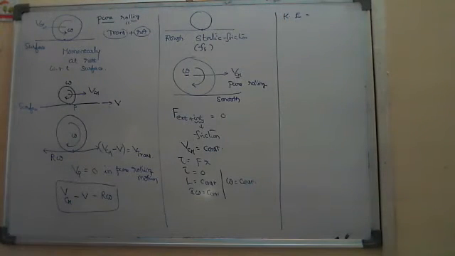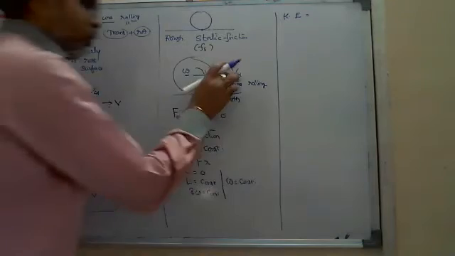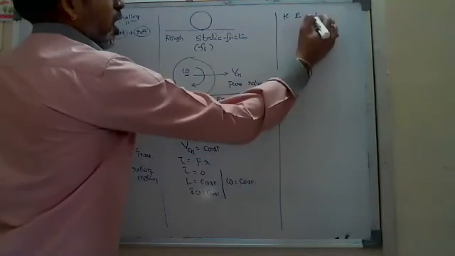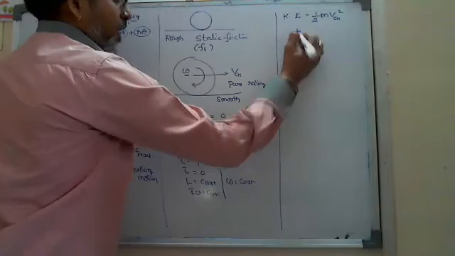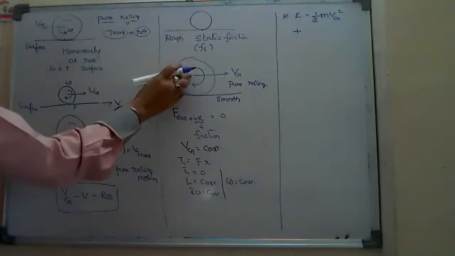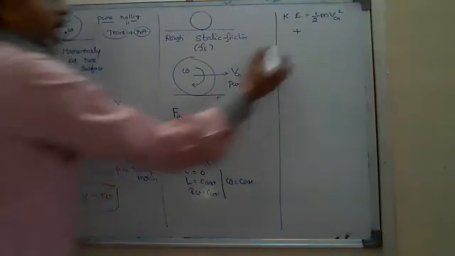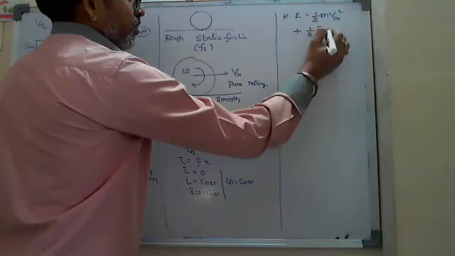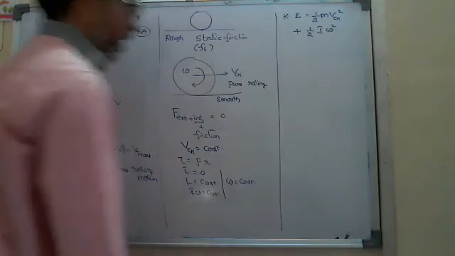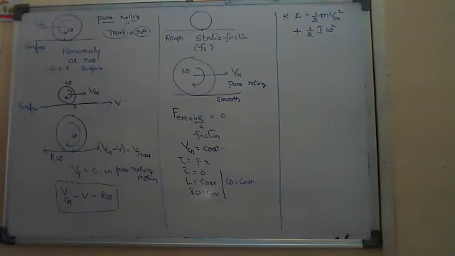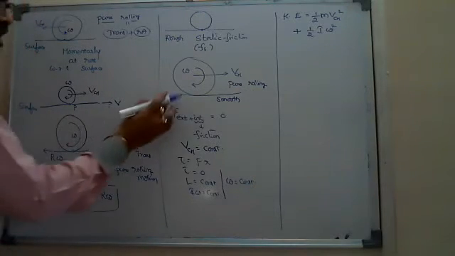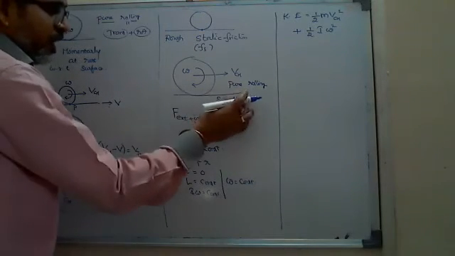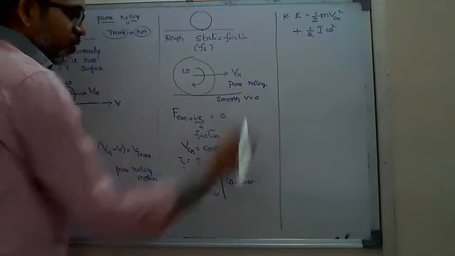Kinetic energy, I have to say, due to the translational motion, half m VCM square, plus due to the rotatory motion, half I omega square. Okay. And here the surface which is smooth, not like a running belt, generally on the floor the velocity will be 0, v equals 0.